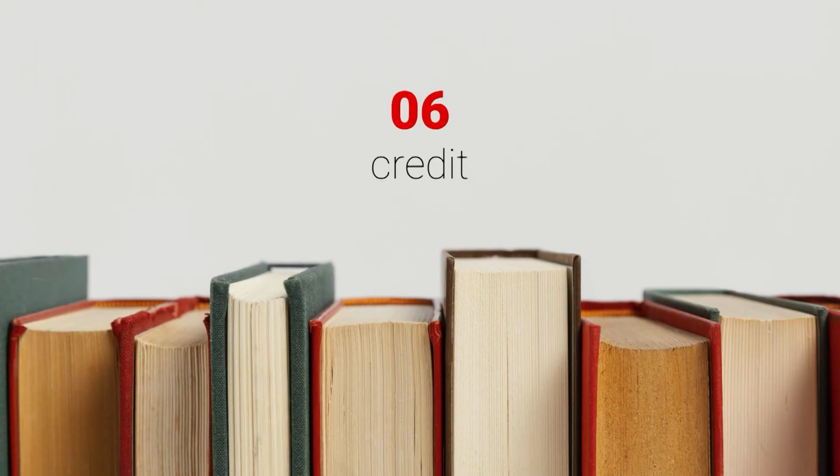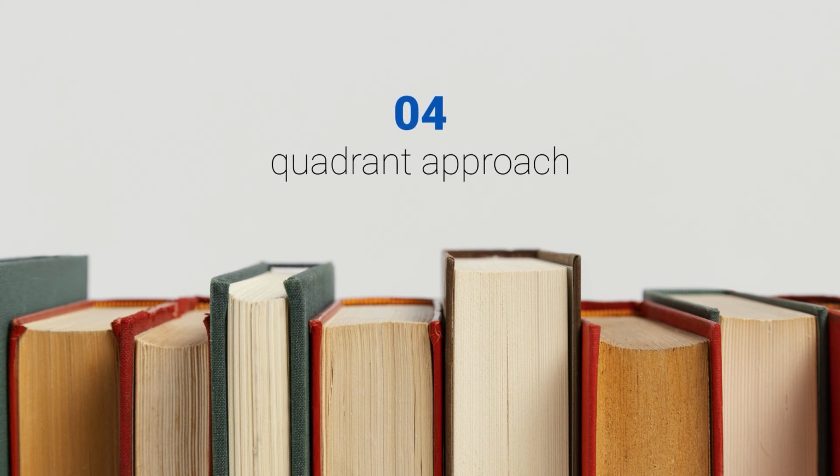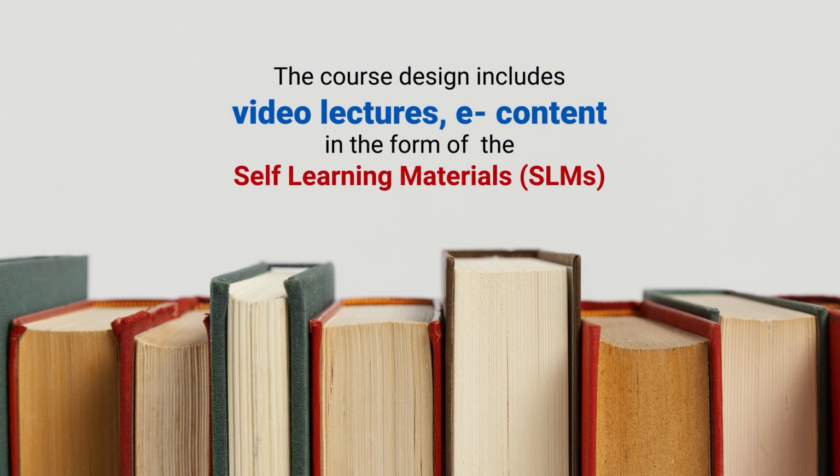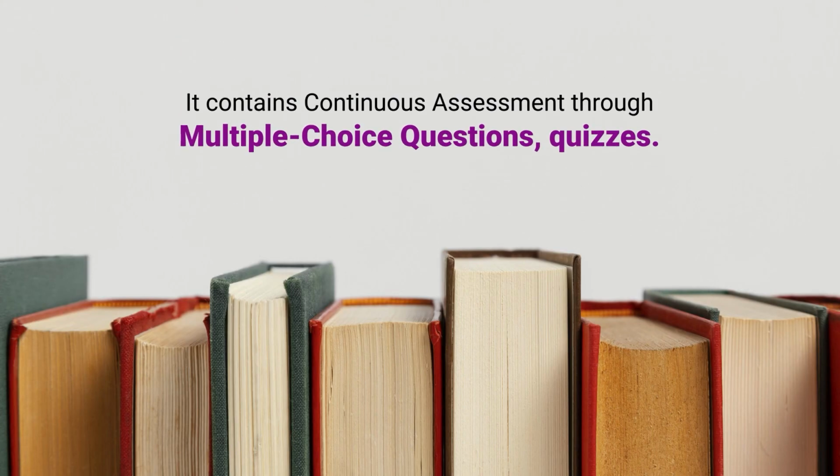As regards the course structure, the present course is a 6-credit one with a total of 180 study hours. The course is delivered through the 4-quadrant approach. The design includes 60 video lectures, and e-content in the form of self-learning materials, which are written in a personalized and conversational manner and hence make easy reading. There will also be web links and other resource materials. The course will be interactive with a discussion forum, and it will have continuous assessment through different questions and quizzes.